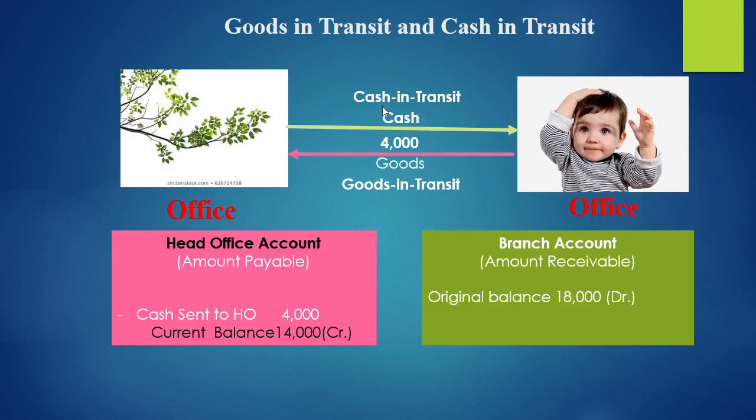So this difference is mainly because of either cash in transit or goods in transit. So here, cash sent to head office 4,000.